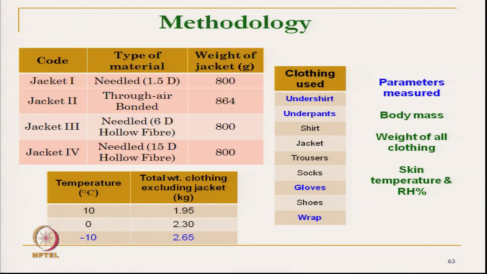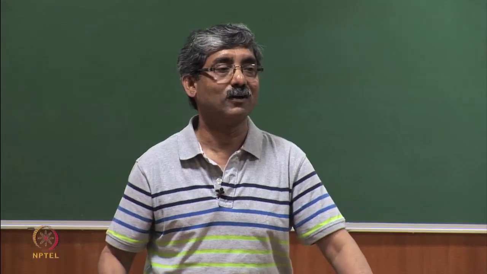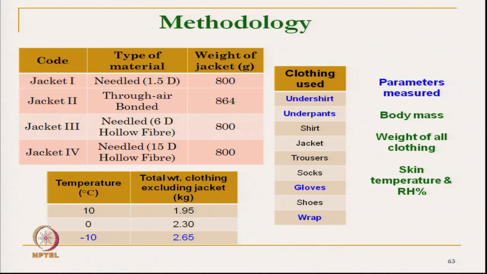Because due to its higher thickness, the moisture vapor transmission is not proper. So, that gives a poor result. That means the needle punched fabric with 115 denier gives lower thermal insulation than the through air bonded fabric.